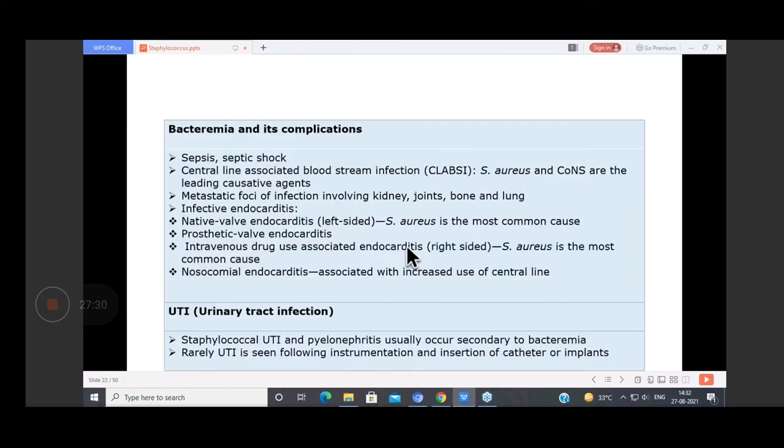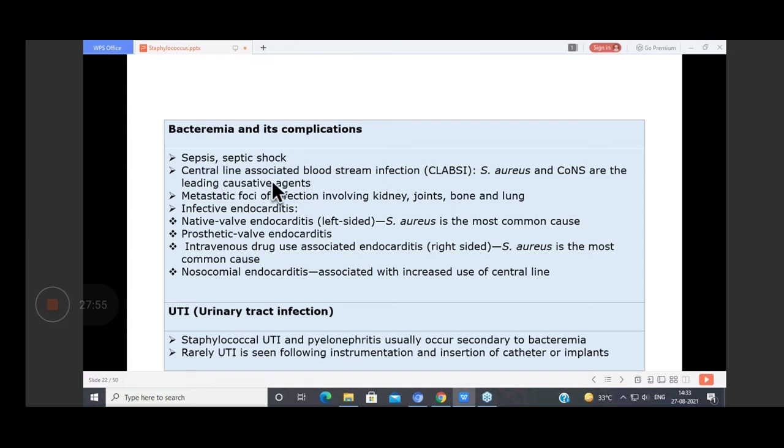Apart from that, as I told you, Staph aureus causes a wide range of infections. So these are the infections which it causes. Whenever you're writing an answer or in a viva, please characterize them: soft tissue infections, musculoskeletal, respiratory, bacteremia, UTI. Then it can cause sepsis and septic shock.